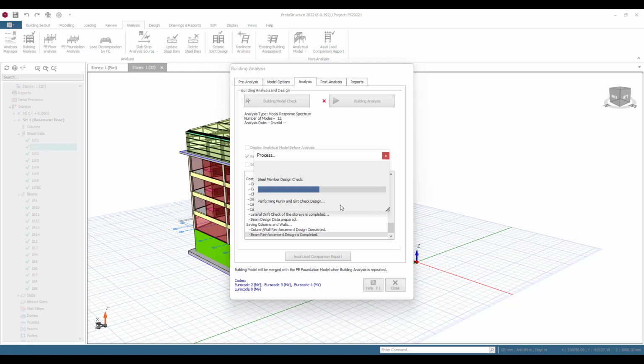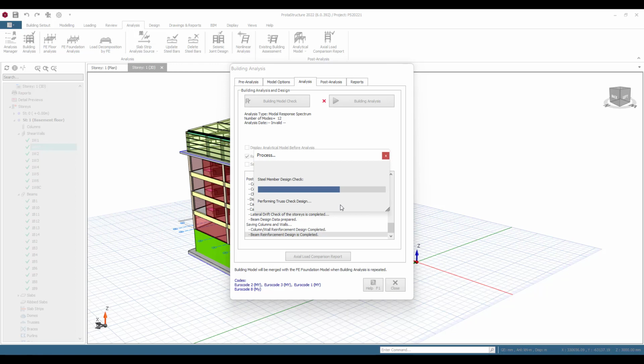So if you're designing something in Indonesia, for example, using the SNI codes there, or perhaps you're working in Thailand, or maybe you're in Europe and you're designing to the Polish EC codes, all these local checks will be done in accordance with those local parameters. Okay, we're almost done here, just a few more seconds and that model will be finished.